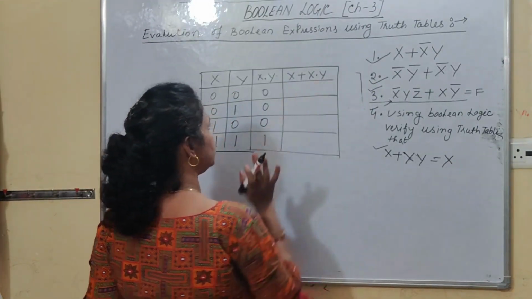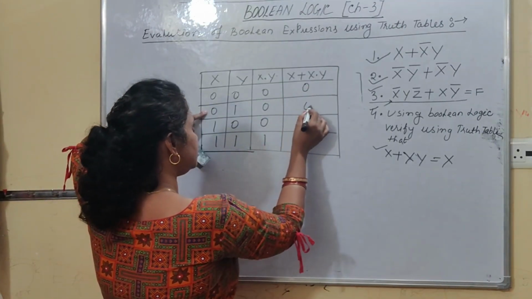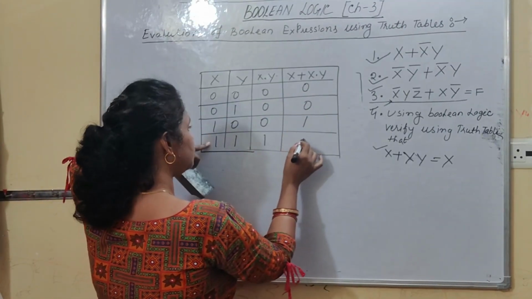Okay. Now x plus x dot y. See, x will equal to 0. So 0 plus 0, it is 0. 0 plus 0, it is 0. 1 plus 0, this is 1. 1 plus 1, this is 1.